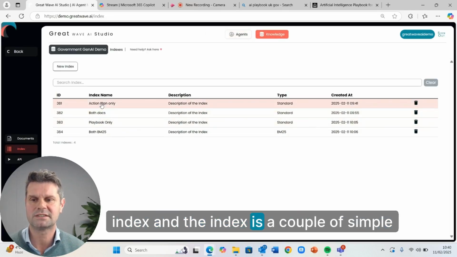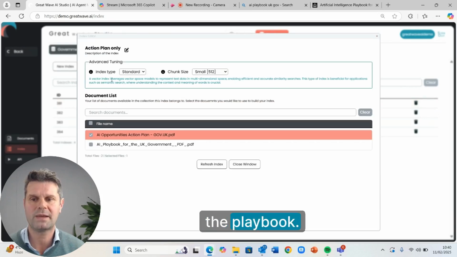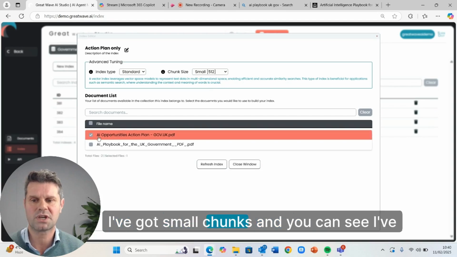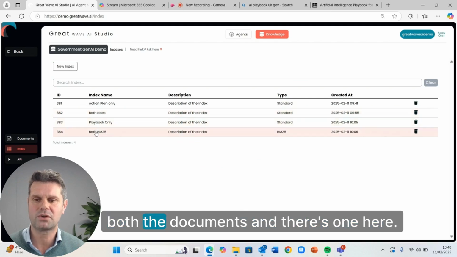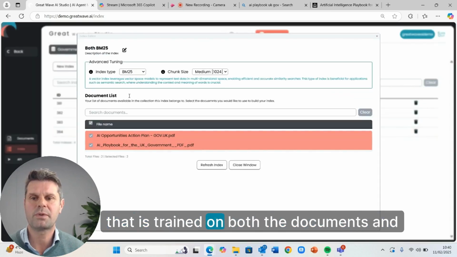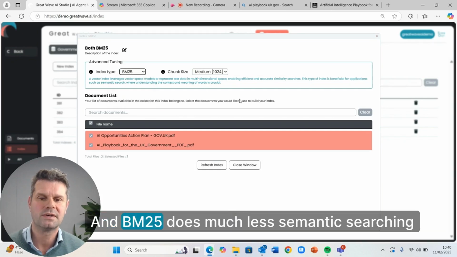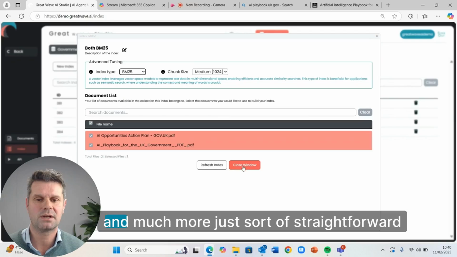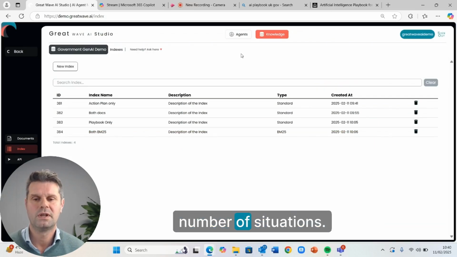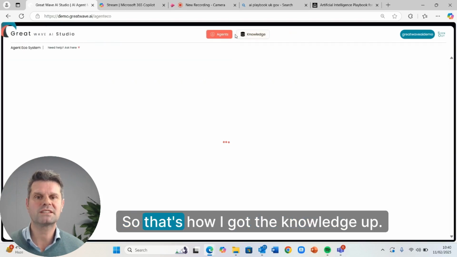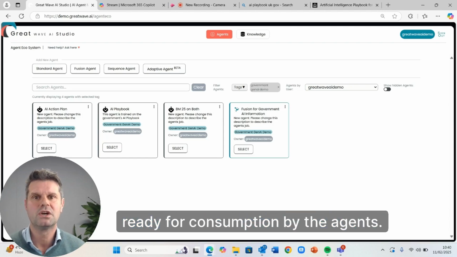The indexes are a couple of simple ones that are just on the action plan or the playbook. It's a standard index. I've got small chunks, and you can see I've just chosen the file to train it on. Then there's one that's trained on both the documents, and there's one here that is trained on both the documents and is a BM25 lookup rather than the standard index. The BM25 does much less semantic searching and much more straightforward word lookup, and that's surprisingly helpful for a number of situations. So that's how I got the knowledge onto vector databases, all chunked up and ready for consumption by the agents.